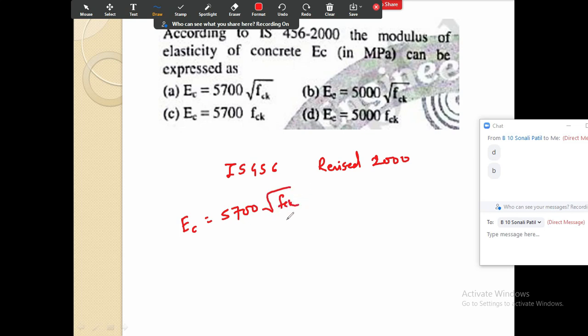In the 2000 revision it is said that the modulus of elasticity of concrete should be taken as 5000 under root FCK. So your correct answer is answer B.